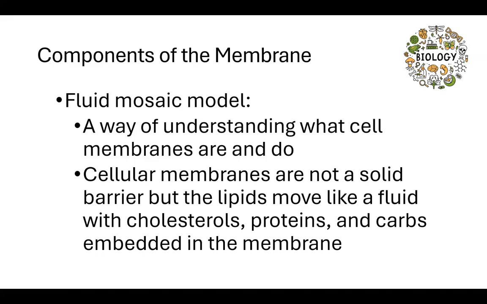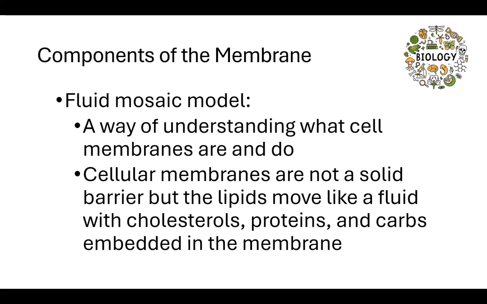When we think about the fluid mosaic model, it helps us understand what the cell membranes are and what they do. So the cellular membrane is not a solid barrier, but it moves lipids like a fluid, right, with cholesterols, protein, and carbs, which is short for carbohydrates, that are embedded in the membrane.